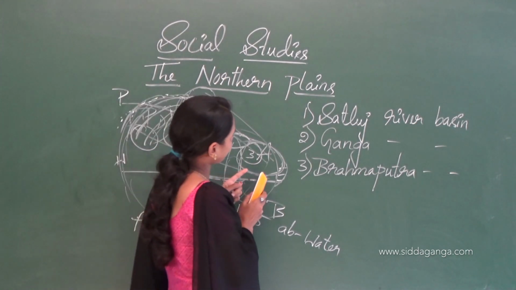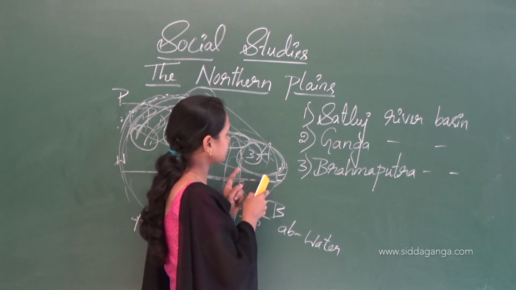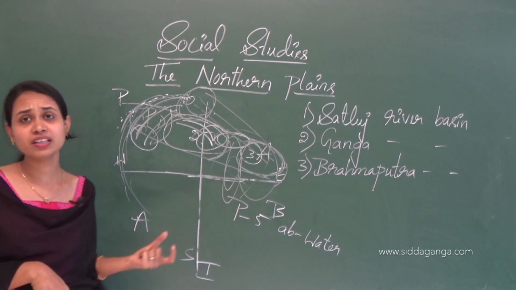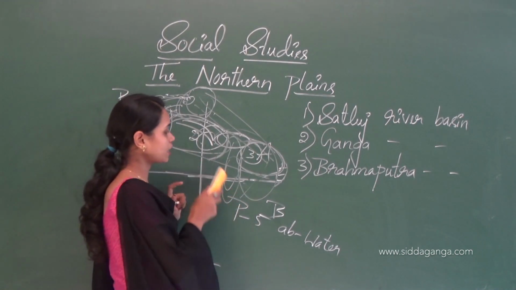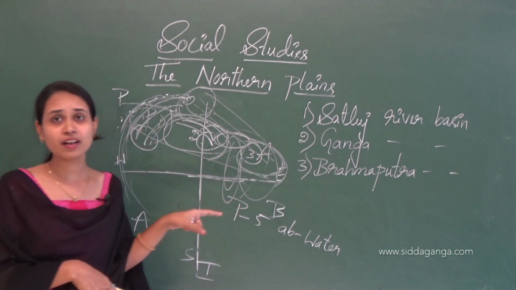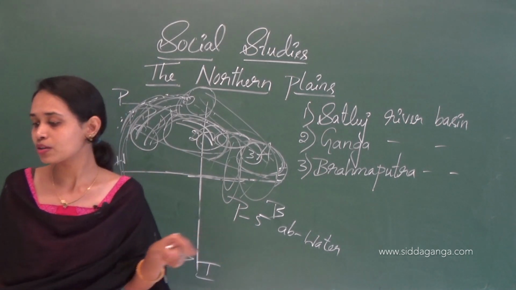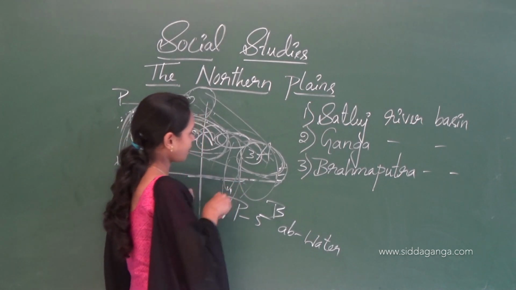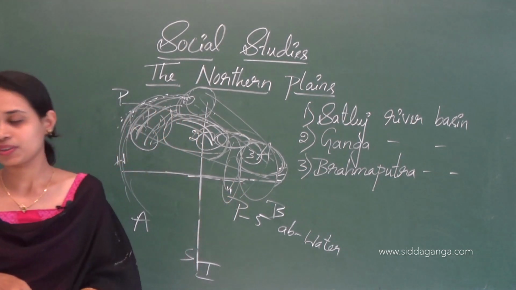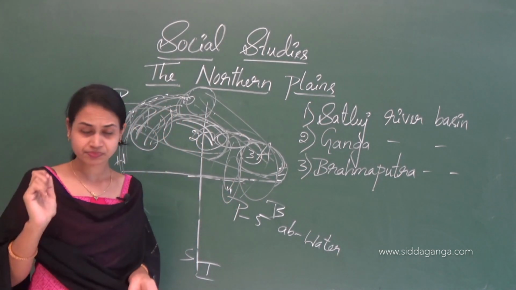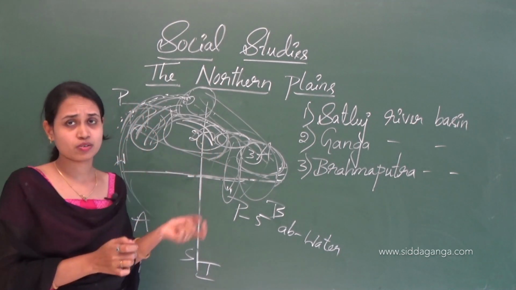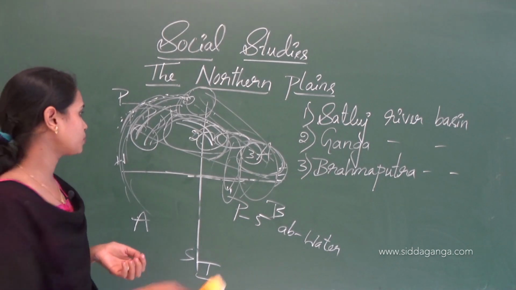The Hooghly is in West Bengal, and in Bangladesh the Ganga is called Padma. So this is all about the Ganga river and its tributaries.